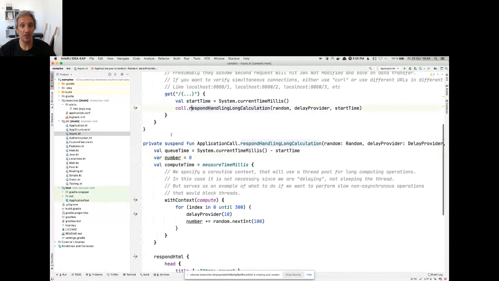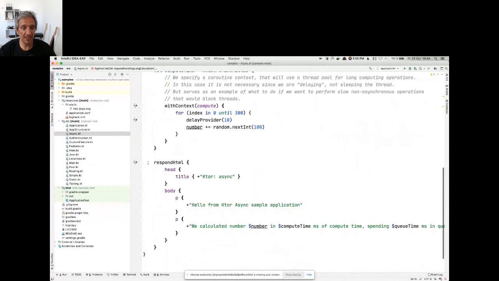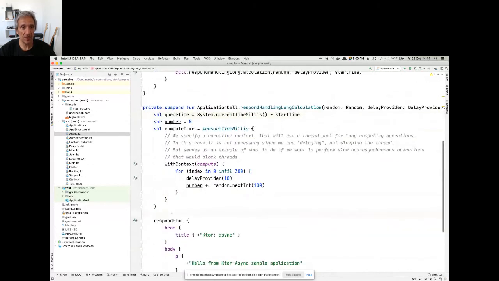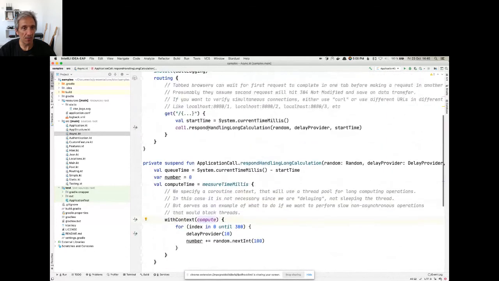Instead of just doing call, you would create that as a suspendable function, and then inside that you would respond any way you want and do whatever you want with that long-running process using the context under which you're using the coroutines. But essentially, for Ktor, it's not much different.